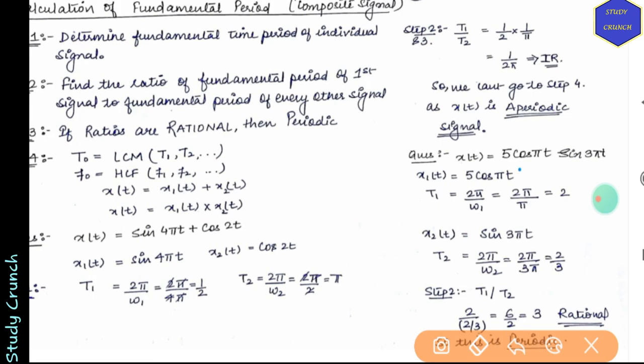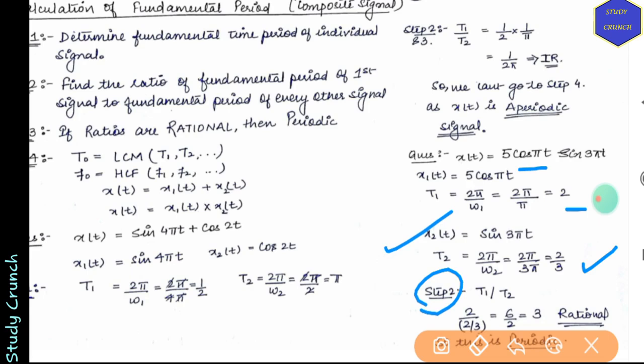We have 5 cos πt and 3 sin 3πt. So again for 5 cos πt, 2π by ω, that is 2π by π, which will give us 2. Now we have x2, 3 sin 3πt. So we have 2π by ω2, so 2π by 3π, which is 2 by 3.